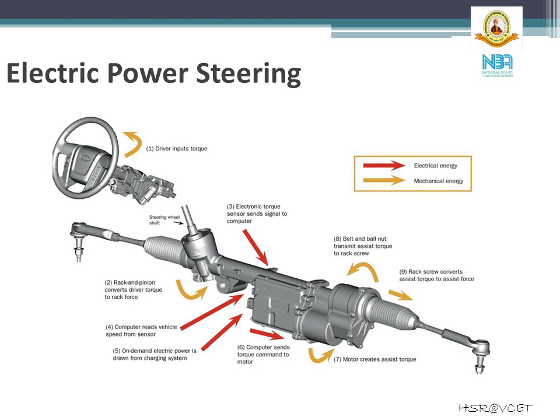The weight and the space consumed are more in the hydraulic power steering system, and with respect to fuel economy also, in the hydraulic power steering system, the power is extracted from the engine, which obviously reduces the economy of the vehicle. But here in the electric power steering system, the electrical energy needed is drawn from the battery. So this is about the power steering systems.